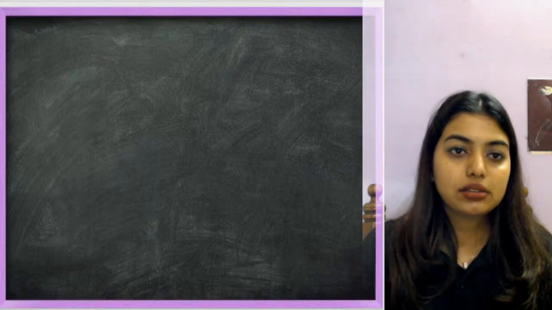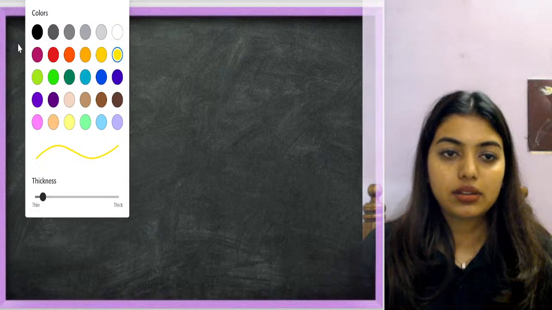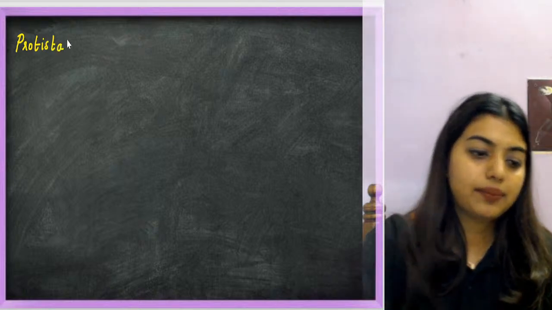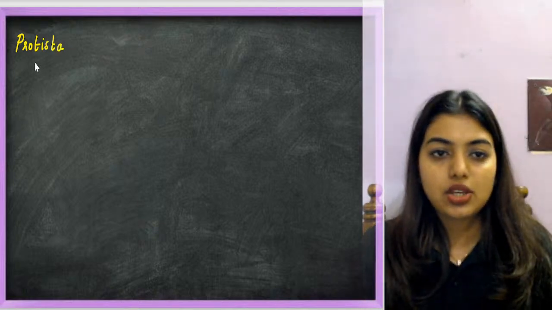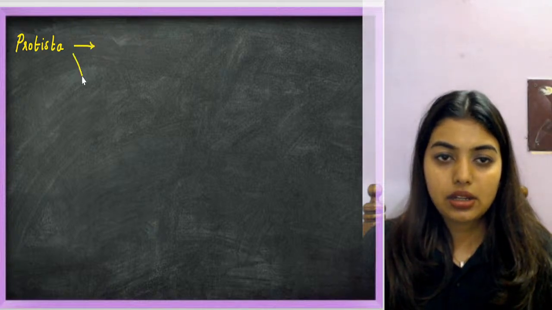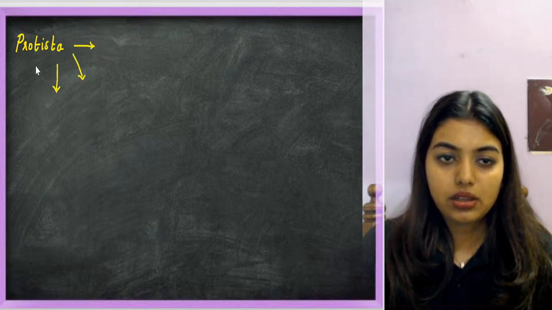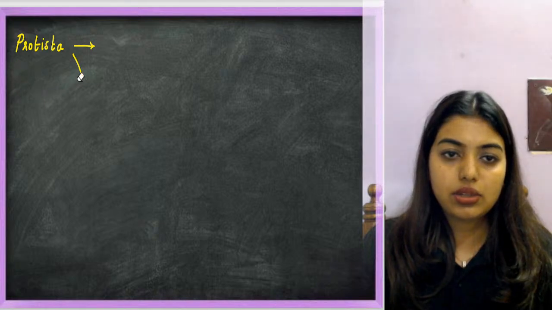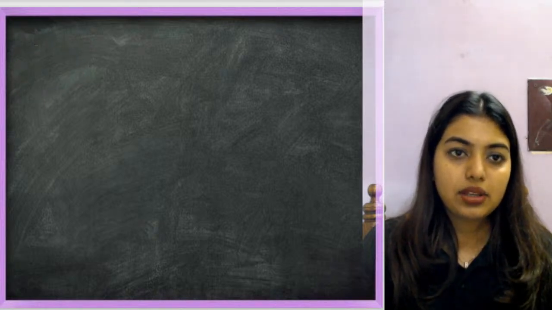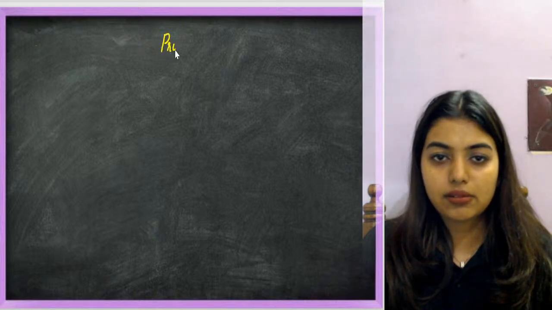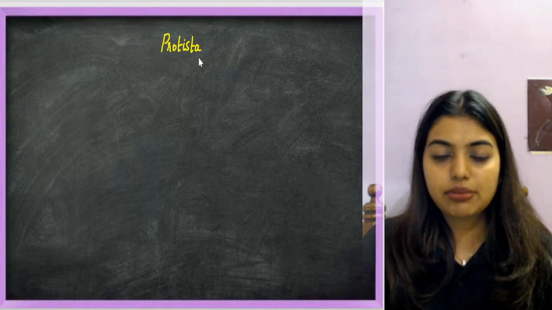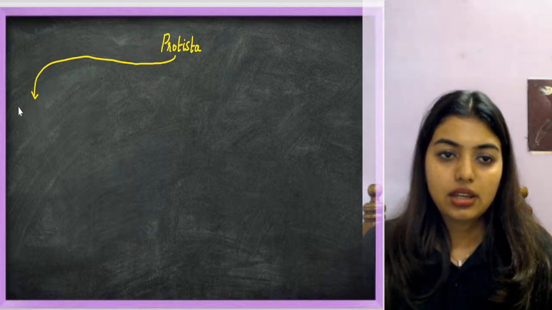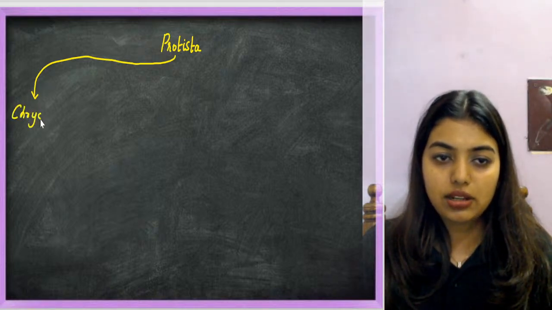So here I am going to write some things about Protista. Protista has 5 categories. No, this is not possible. Okay, let's do one thing, students, let's take this Protista to the center. Easy chapter, but I don't know why students find it very difficult. Let's try. Chrysophytes.